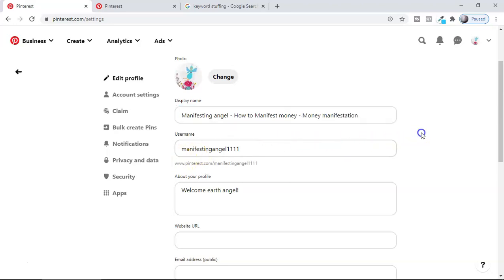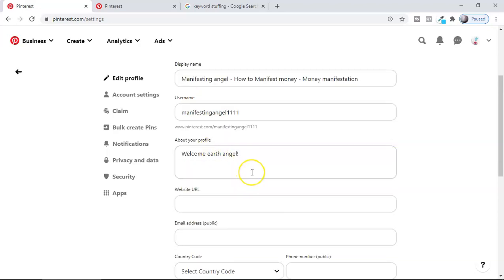Also, guys, once you have done this, you can optimize your username also. Look at this, manifesting angel. I was not getting these two keywords, manifesting angel, so I just put some number here, right? 111, something like that. Okay. So I want an amazing, good profile here, with a short, sweet description here.